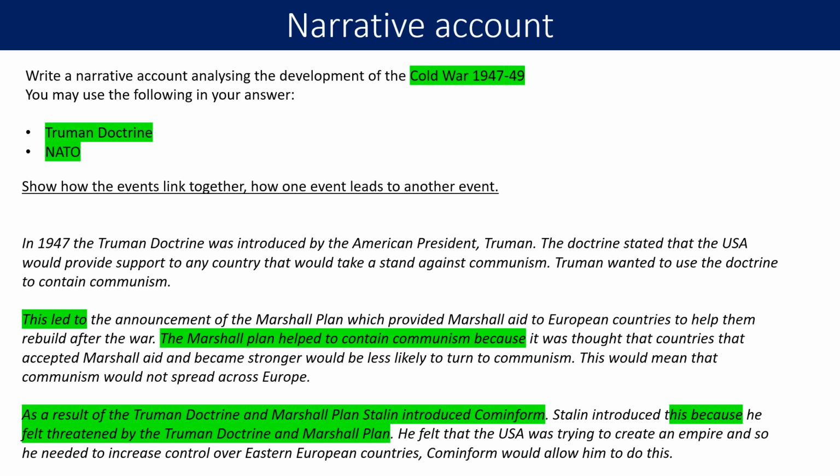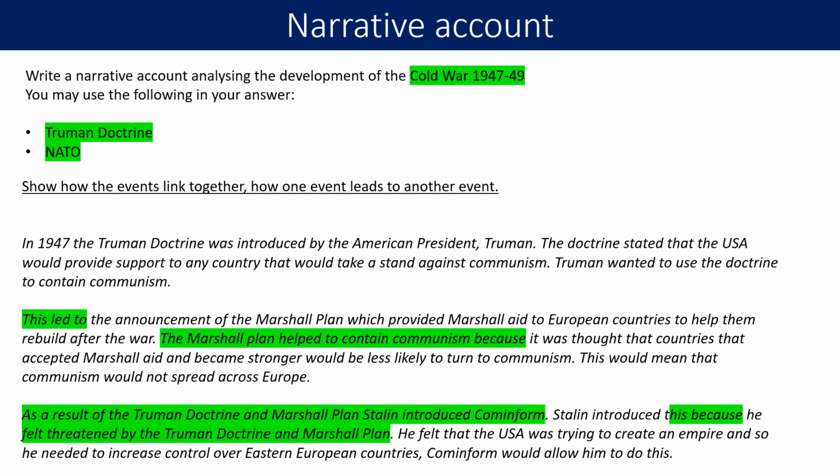So we've made that link really clear, and now we're going to show how they are linked. So Stalin introduced this because he felt threatened by the Truman Doctrine and Marshall Plan. He felt that the USA was trying to create an empire, and so he needed to increase control over Eastern European countries. Cominform would allow him to do this. So we've made it very clear that Cominform happened because of the Truman Doctrine and Marshall Plan, and in doing that we've linked our 3 events together.